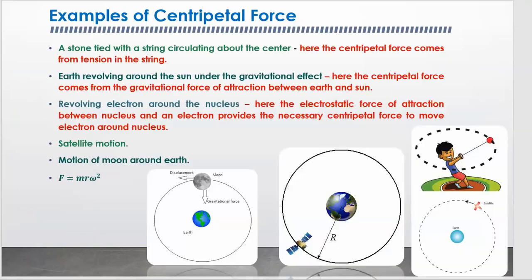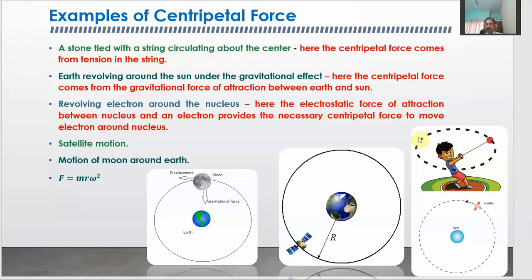Now, we can think about a lot of examples where circular motion takes place and the centripetal force plays the role of keeping the object on a circular path. I am taking a few of them. Let us take a stone which is tied with a string, circulating about the center.